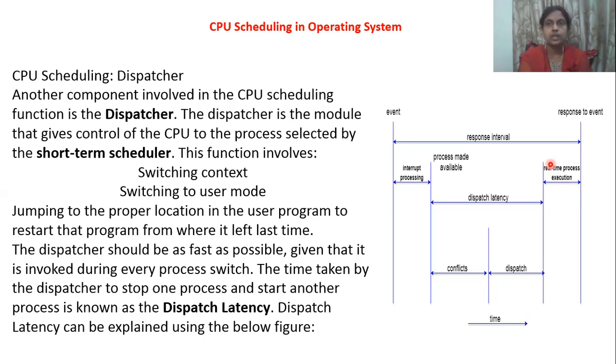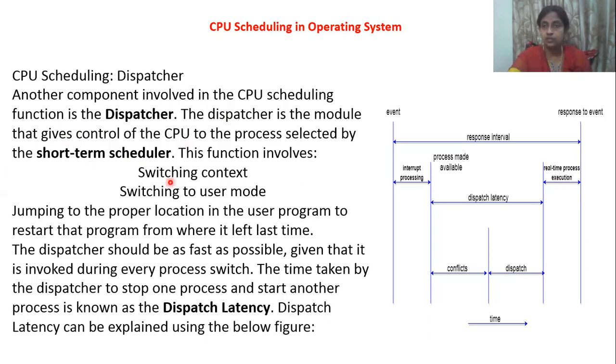First is the dispatcher. This is one term used under CPU scheduling. Any component used under the CPU scheduling function, we call a dispatcher. The dispatcher is a module that gives control of the CPU to the process selected by the short-term scheduler. So the dispatcher is one small process that gives control of the CPU to the process selected by the short-term scheduler. It will dispatch the work, whichever is ready in the short-term scheduler. So that is the work of the dispatcher.